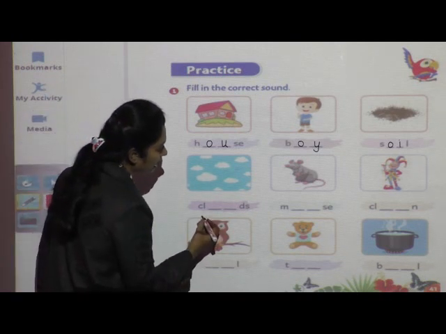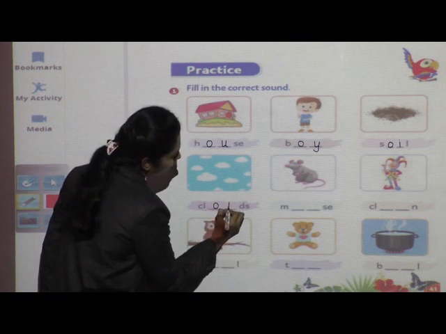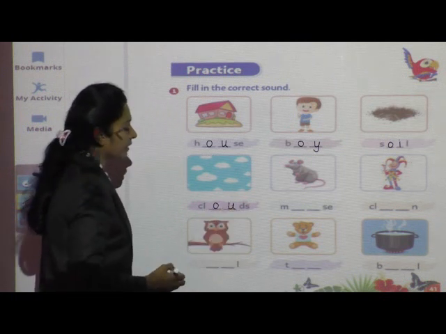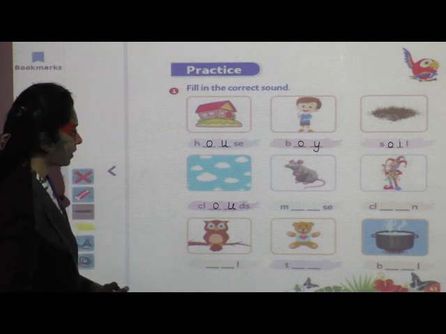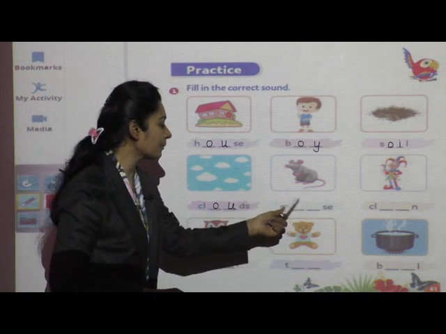Okay, come to this picture. Yes, what is the answer? C-L-O-U-D-S, clouds. Yes, now what will come over here?